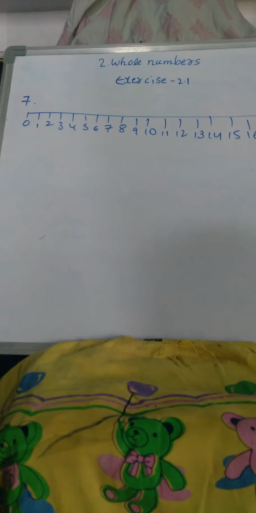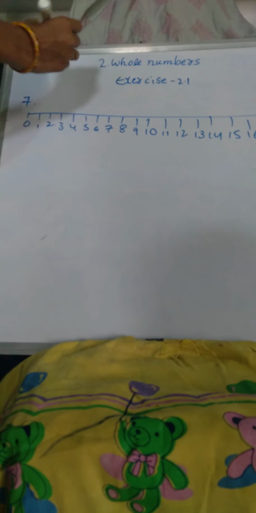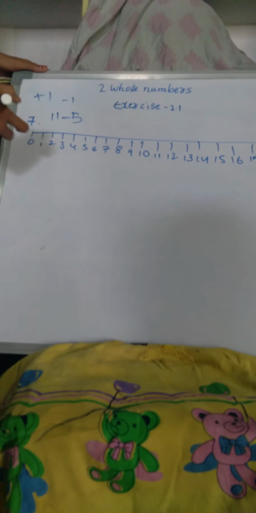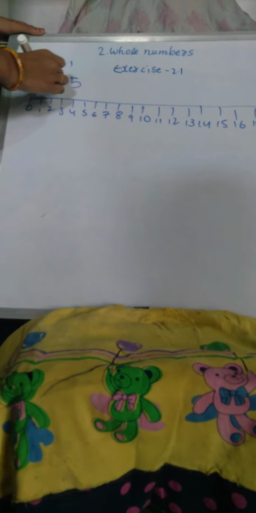And our seventh question is, we have to place the successor of 11 and the predecessor of 5 on this number line. We have discussed successor means plus 1. Successor means plus 1. And predecessor means minus 1. What is the successor in this? 11 successor means plus 1. This is minus 1.